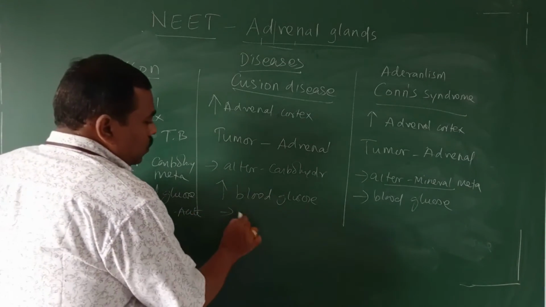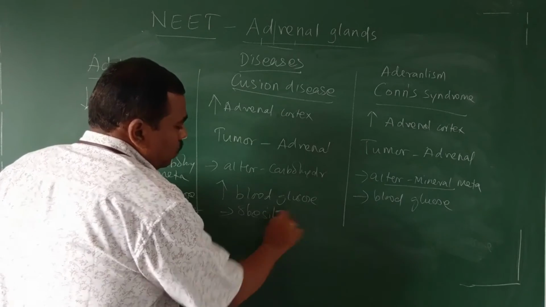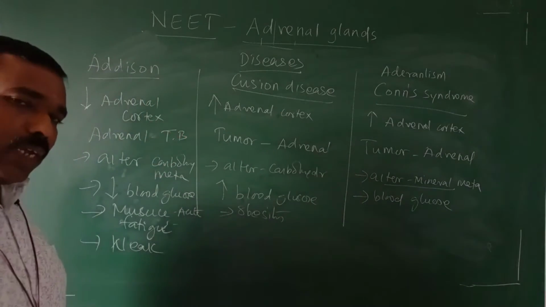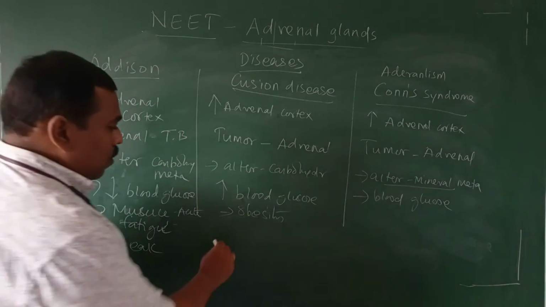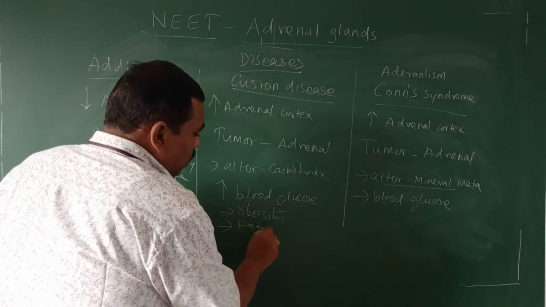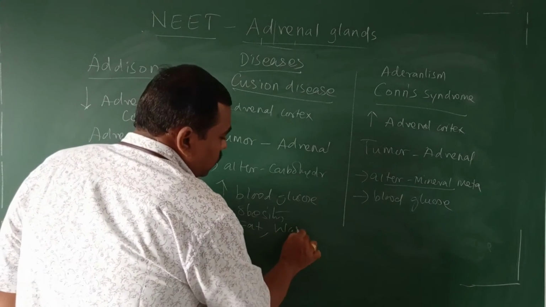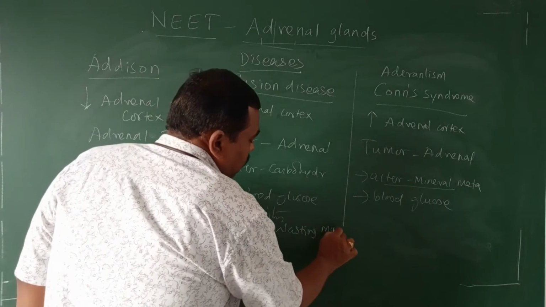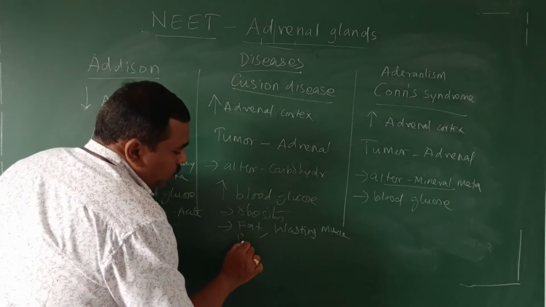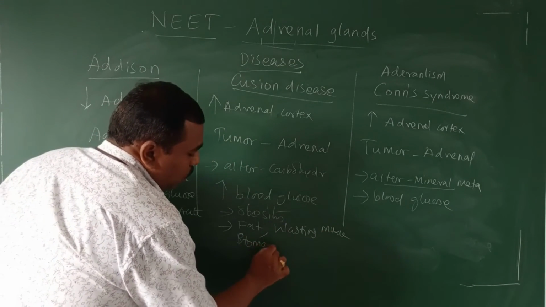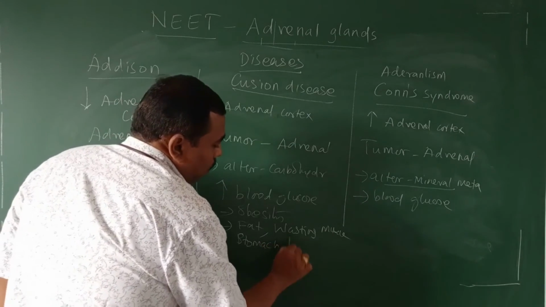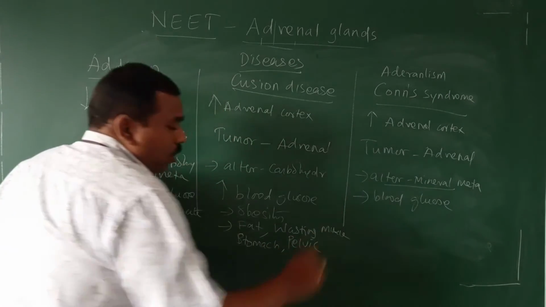Here it causes obesity: fat, store of fat and wasting of muscle in the belly region, in the stomach region and pelvic region. What will happen?